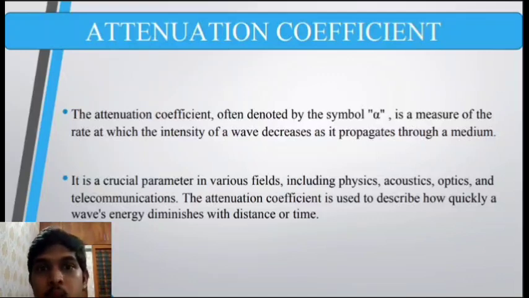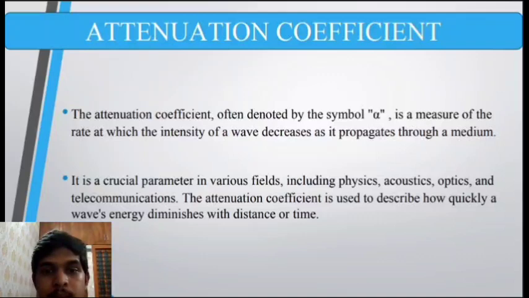Okay, so attenuation coefficient. The attenuation coefficient is often denoted by the symbol alpha. It is a measure of the rate at which the intensity of a wave decreases as it propagates through a media. So the intensity of the light is going to reduce as it travels along a media, and mathematically this attenuation is given by the attenuation constant called alpha, which gives the rate at which the intensity of the light is going to decrease as it propagates through the media.